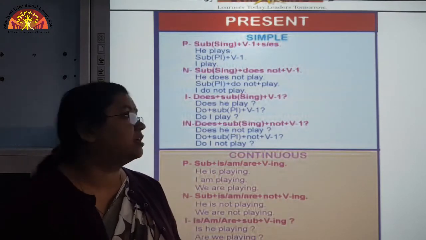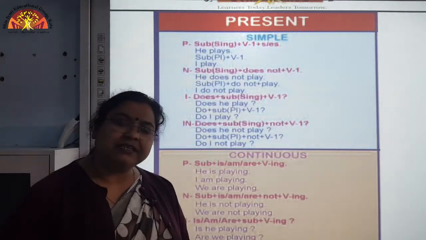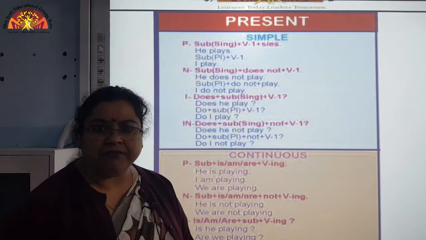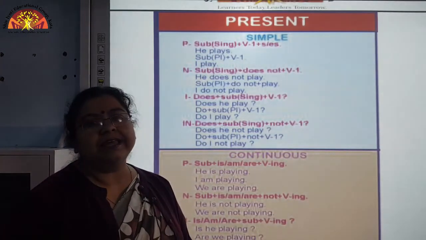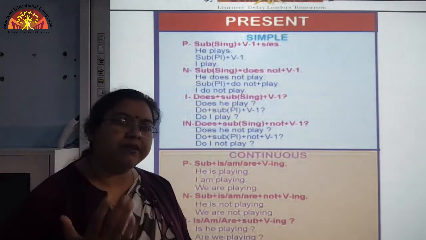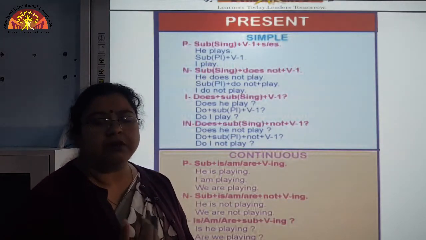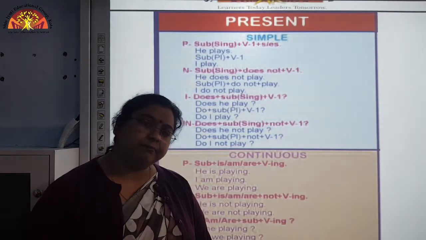There are different kinds of sentences, as we all know: one is the positive sentence, that is declarative, and another is the negative sentence. Then there is an interrogative sentence and an interrogative negative sentence. We will take up the structures of all these different sentences under simple present tense.